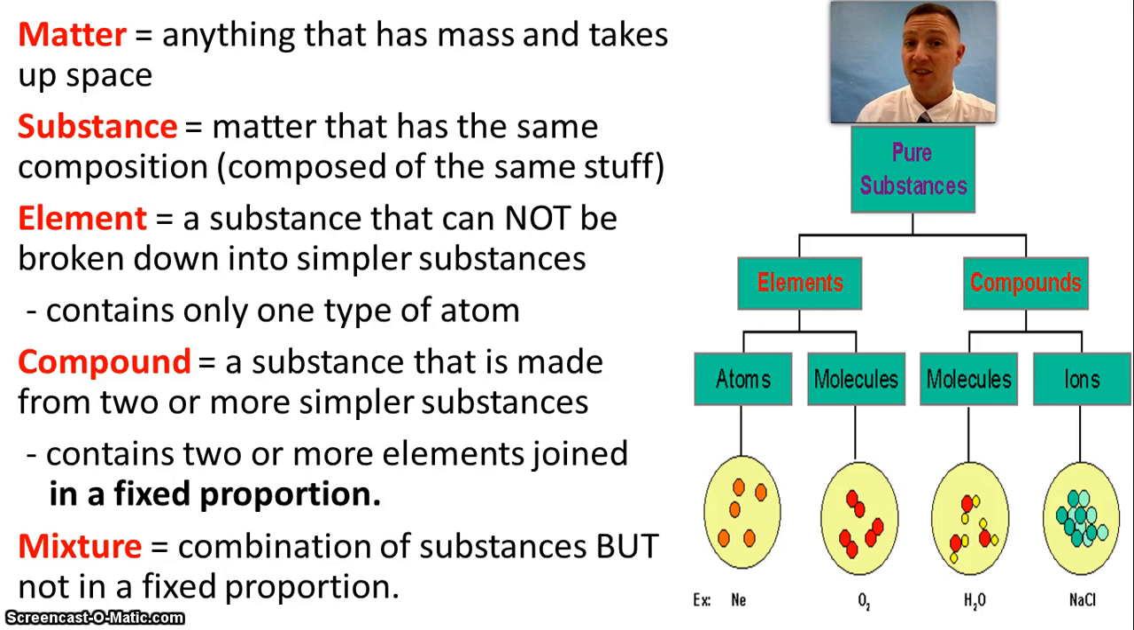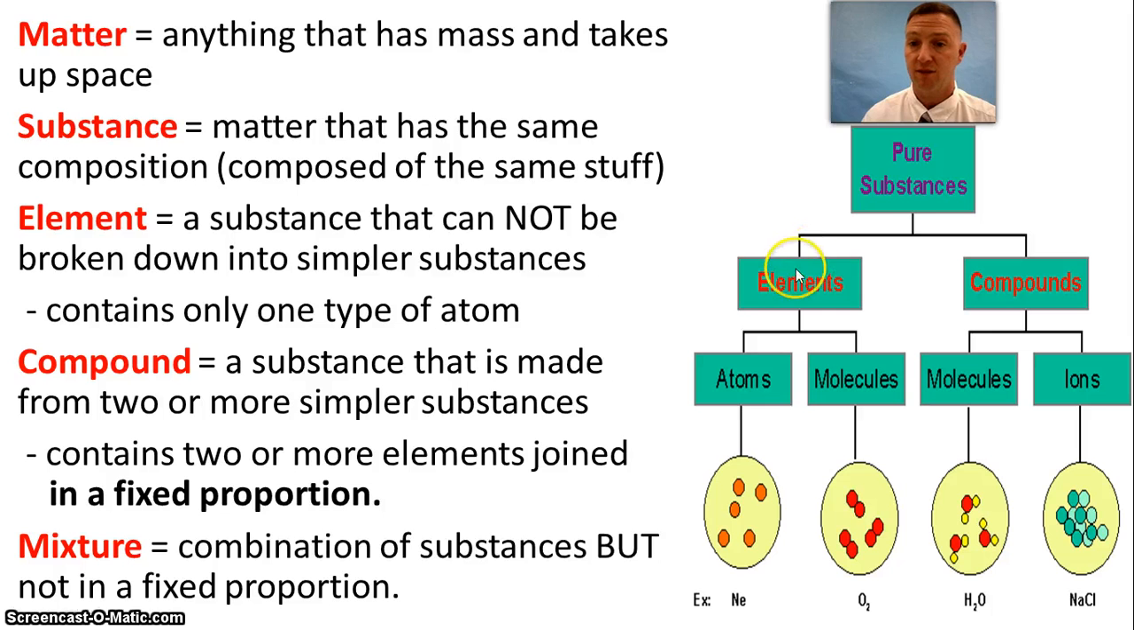Now, what is a substance? A substance is our chemical definition for matter that has all of the same composition. That's a big long word. What does that mean? Well, it's composed or made up of the same stuff. Okay? So if I have pure substances, that's what we like to work with. Pure substances: matter that is the same stuff all the way throughout it. Now, we can break up these substances into elements and compounds.